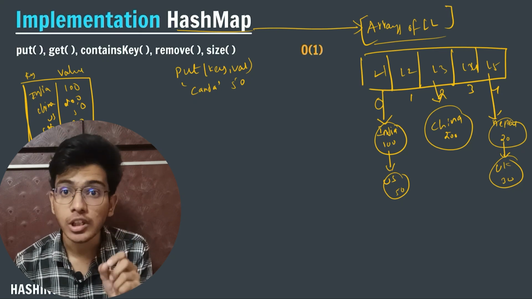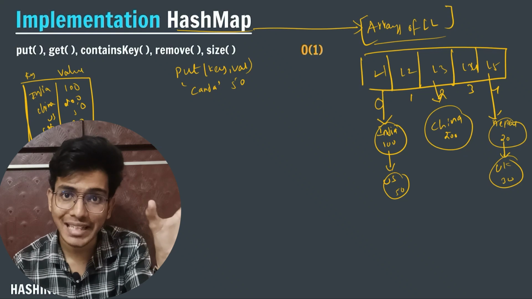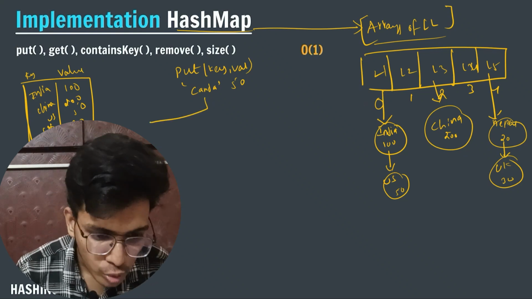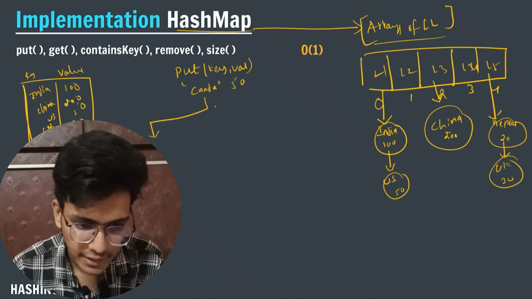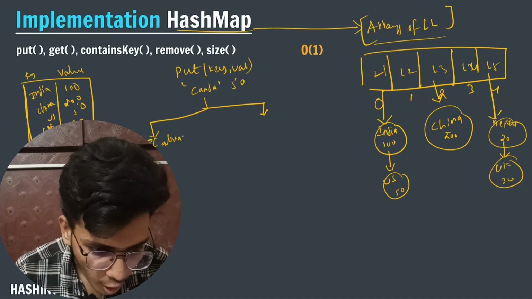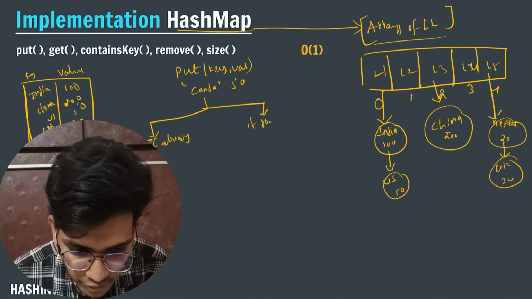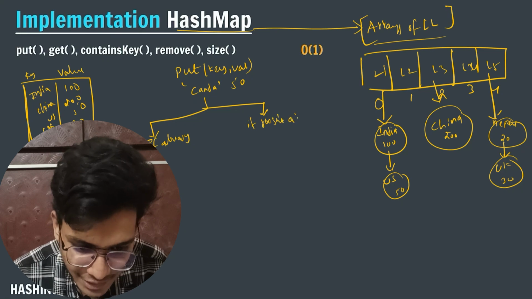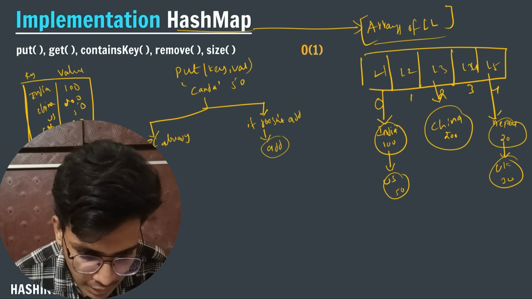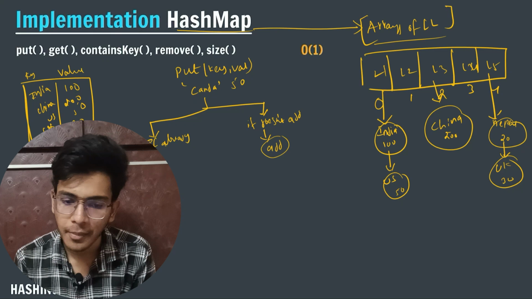Now what I will do is check whether that particular key value pair exists in my hash map or not. So I will get two directions. The first step is if it already exists, then I will do something else. If it doesn't exist, then I will add that particular node into my linked list. Okay, this is what I'm going to do.